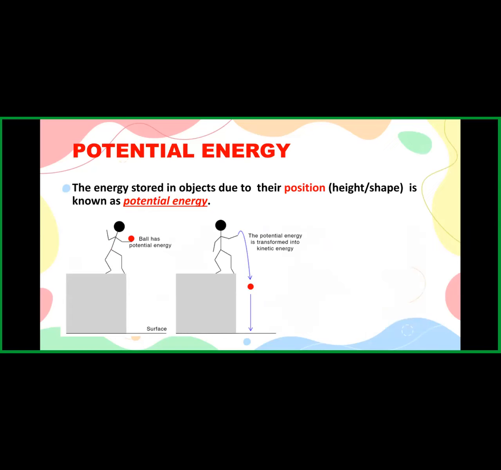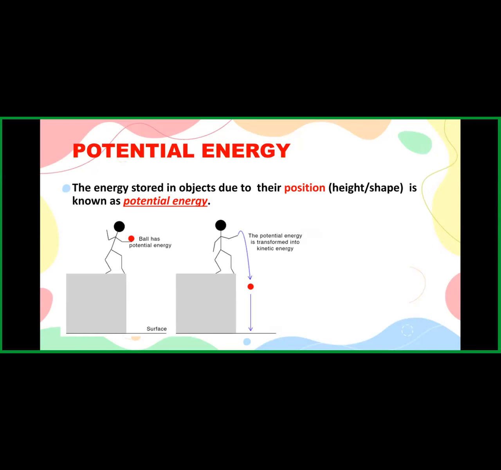See here, the ball has potential energy. Why does the ball have potential energy? Because it is being dropped from a height. Yes, due to height. The main word which we need to highlight here is that it is due to height. The energy which is possessed by an object due to its height is known as potential energy. When the object is at height, it has potential energy, and that potential energy is transforming into kinetic energy because the ball has started moving.